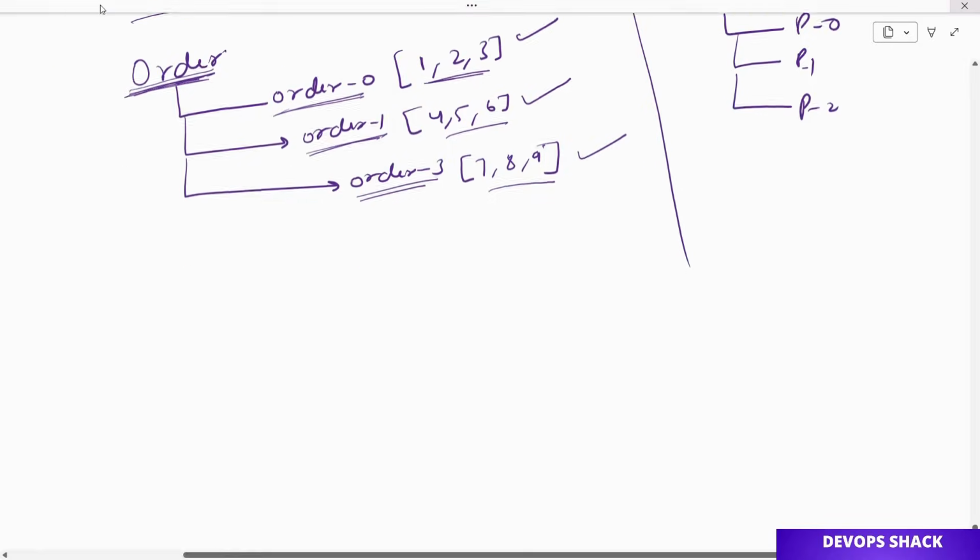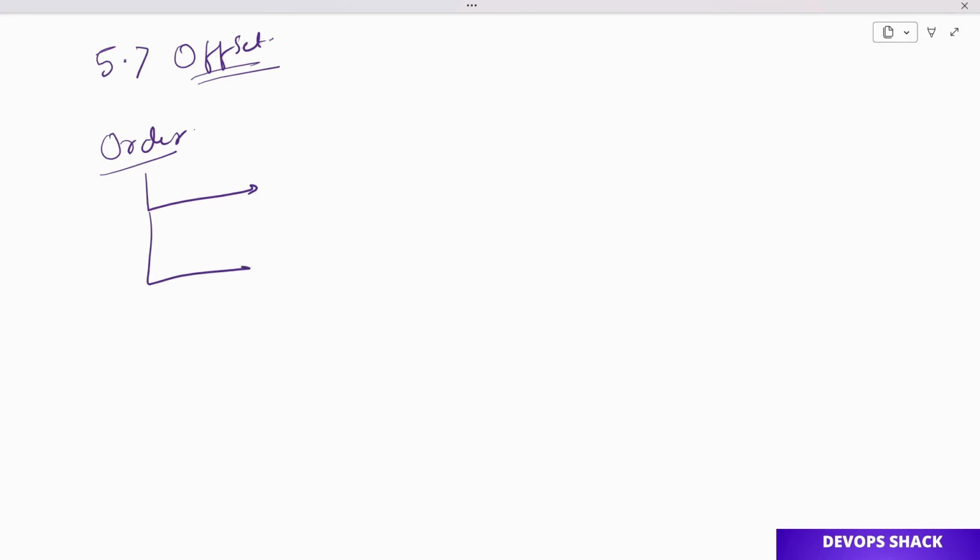Coming to the next core component, we have something known as offset. What exactly is offset? Offset is the unique sequential ID for messages. For example, let's say we have order, which is the topic. Inside this we have two partitions, let's say order 0 and order 1.